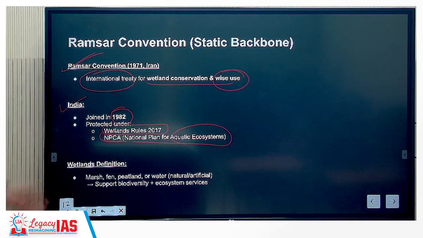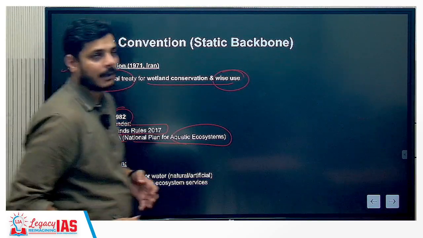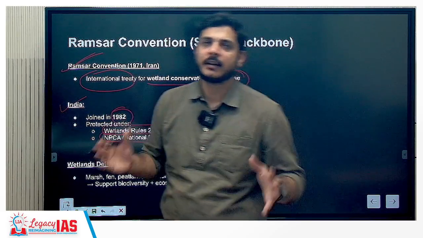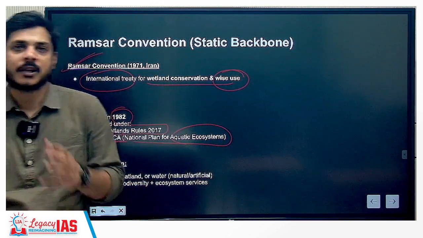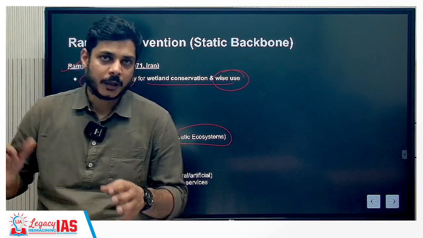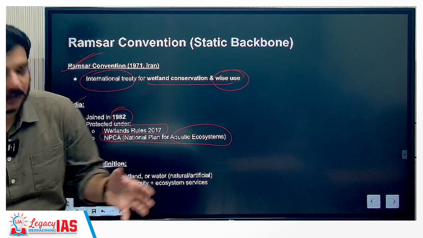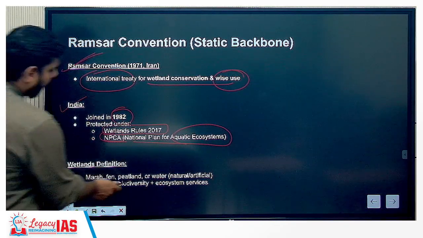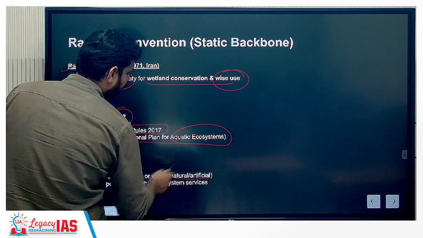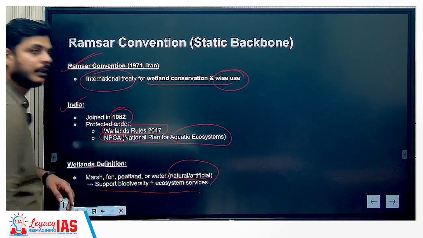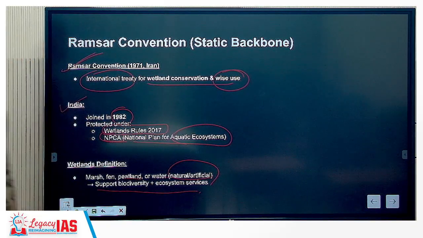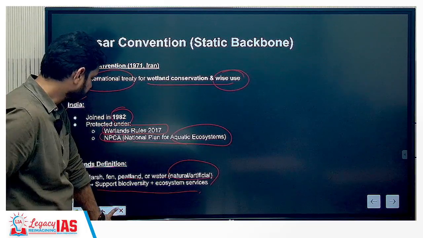Just to be sure, with our static part, the wetlands definition is very wide. When we talk about the Ramsar Convention, they have included almost everything that is waterlogged land. Basically it is marshes, fens, ponds. Even the sides of the lakes are included within this. So marsh, fen, peatland, or water, whether natural or artificial, and they support the biodiversity and the ecosystem services that are provided by the wetlands.